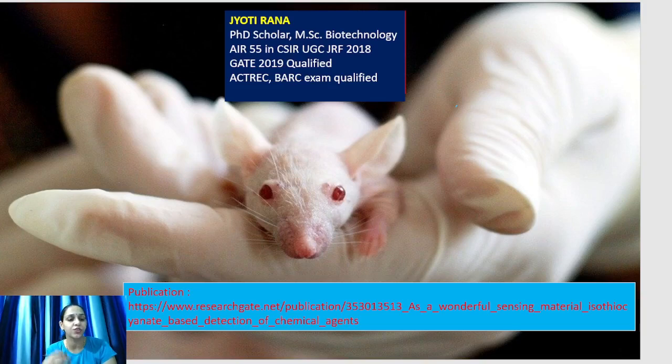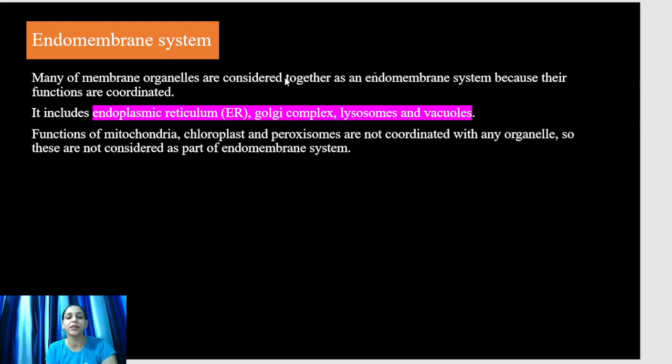Today I am going to teach you the endomembrane system in eukaryotic cells. So let's begin. Many of the membrane organelles are considered together as an endomembrane system because their functions are coordinated. Endo means within, within the cell membrane. Within this cell membrane, different organelles work together. Some of these modify, package, and then transport molecules in a coordinated way.